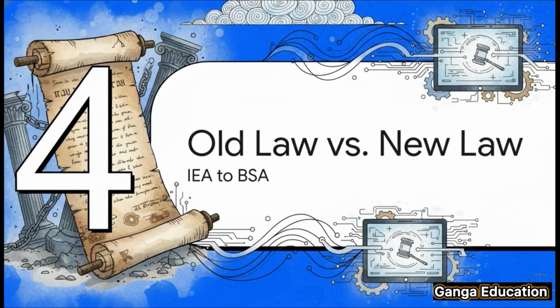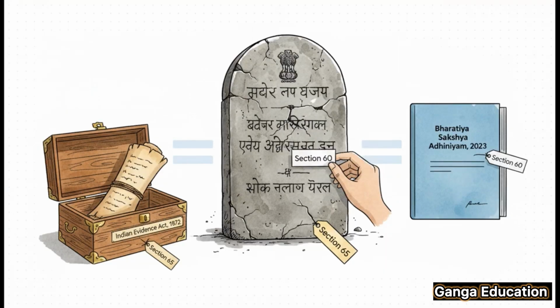Now, for those of you who have studied the Old Indian Evidence Act, you might be wondering how this all connects. Let's do a quick comparison between the old law and the new law. It's actually very straightforward. What we know today as Section 60 in the BSA was previously Section 65 of the Indian Evidence Act of 1872. And the most important thing to remember is this: nothing has fundamentally changed. The substance, the principles, the 7 conditions, they are all exactly the same. It's basically just a renumbering. So all the case law and understanding you have for Section 65 now applies directly to Section 60.